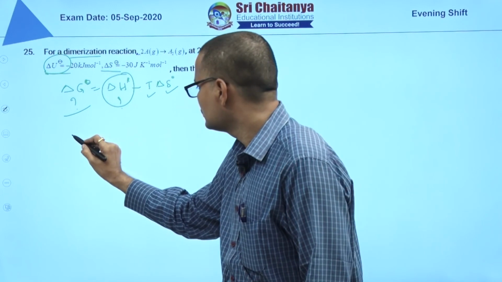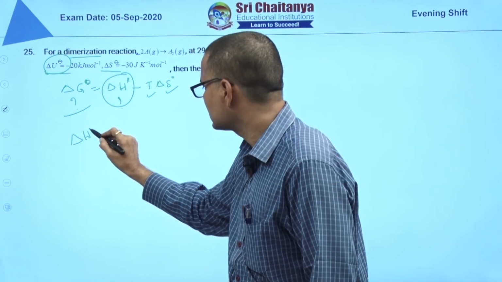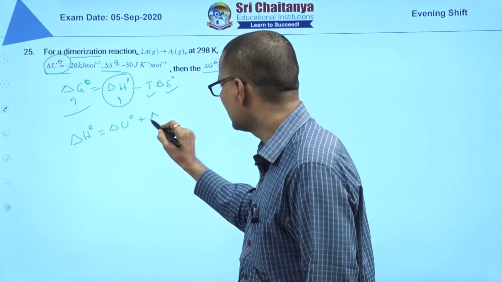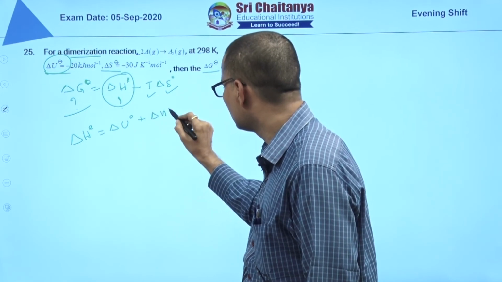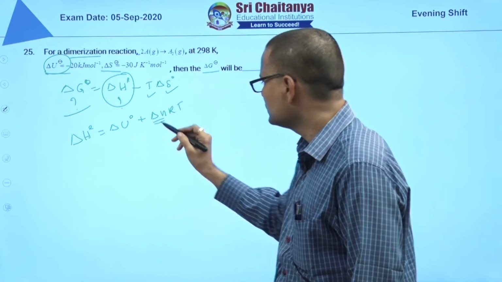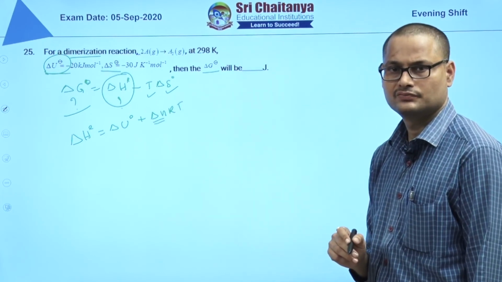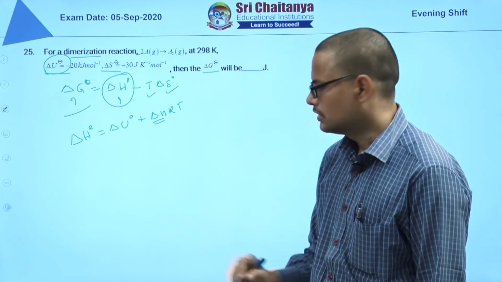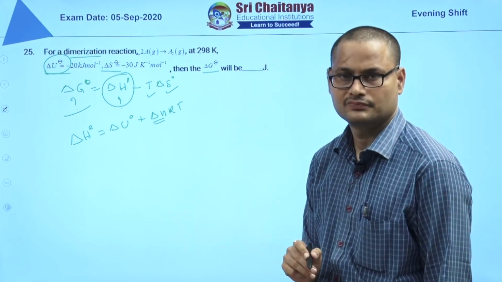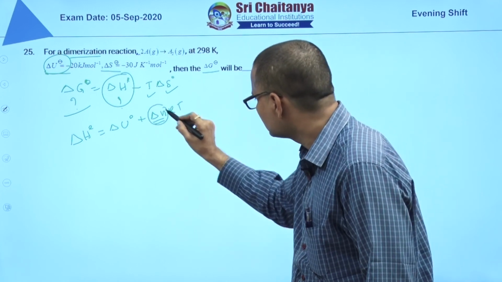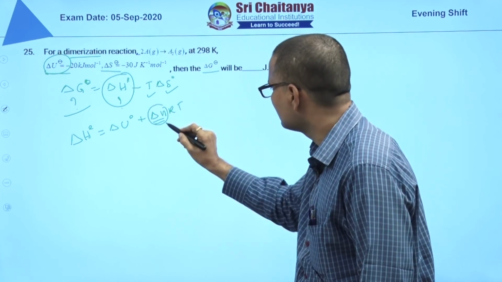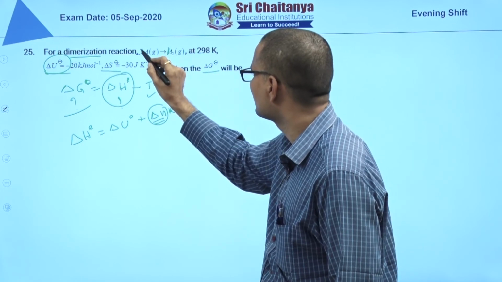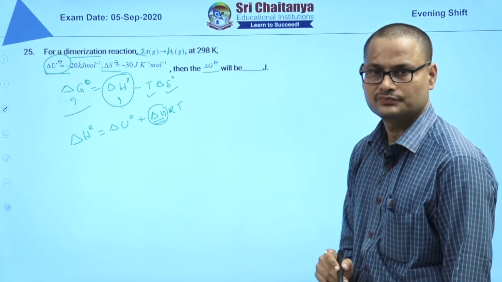Delta U naught is given means delta H naught is connected with delta U naught as delta H naught is delta U naught plus delta nRT. What is this delta nRT? Delta n is, R is gas constant, temperature 298 Kelvin. Delta n is sum of the number of moles of gaseous products minus sum of the number of moles of gaseous reactants.